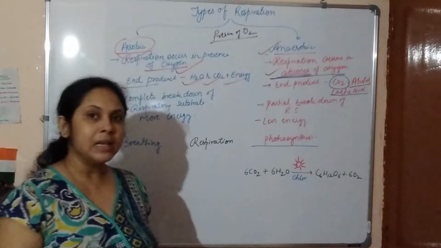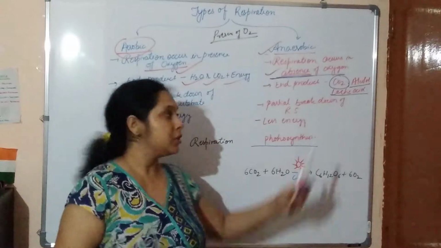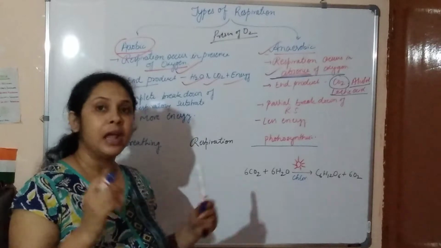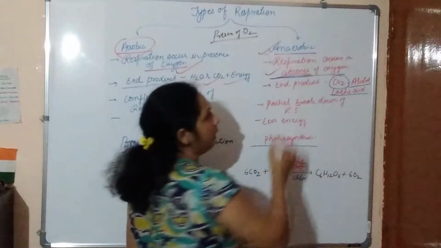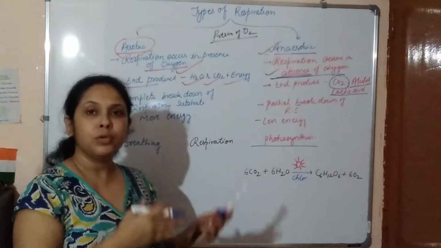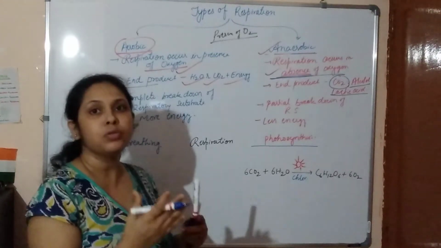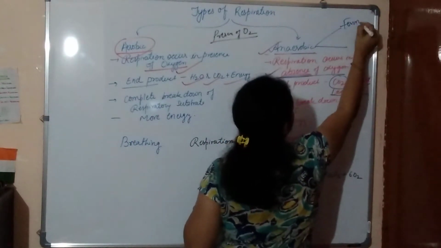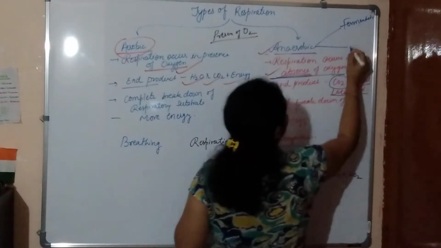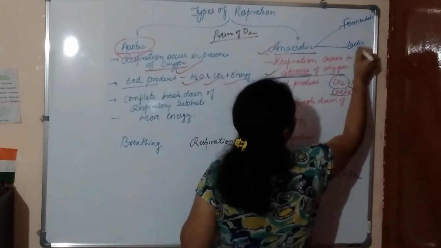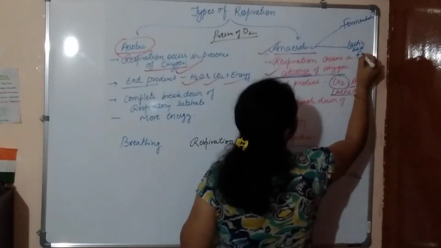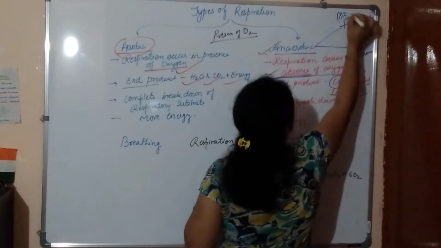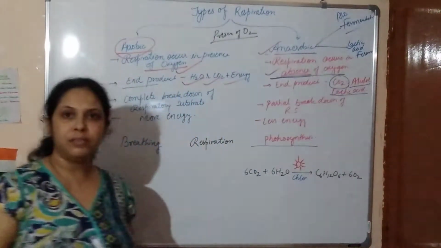Basically this anaerobic respiration occurs in small microorganisms, and instead of using the term anaerobic, they use fermentation. So we can call it alcohol fermentation and lactic acid fermentation.